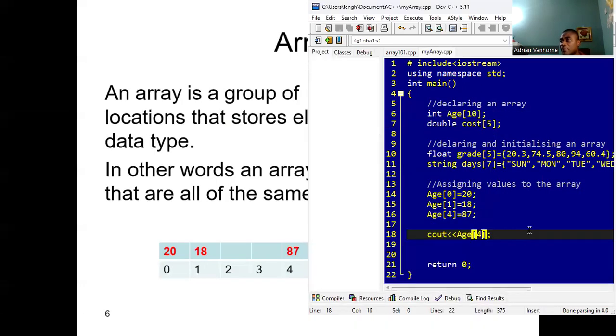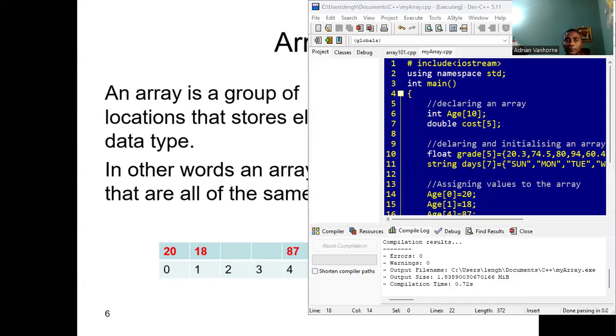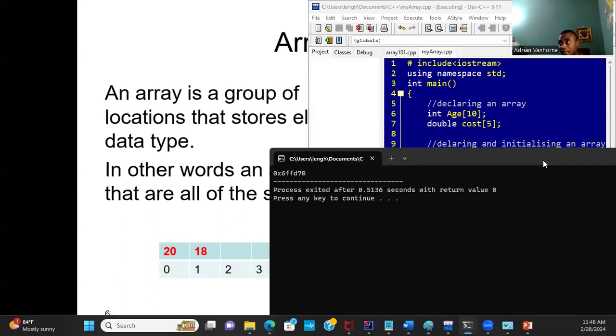Yes, we might be thinking, why couldn't we just write cout age? Let's see what's going to happen if we say cout age. If we say cout age, that's the name of the array. As you can see, we're not seeing the elements in the array being printed. What we're seeing here is a memory address. And this memory address is the address of the first element, the very first element in the array.